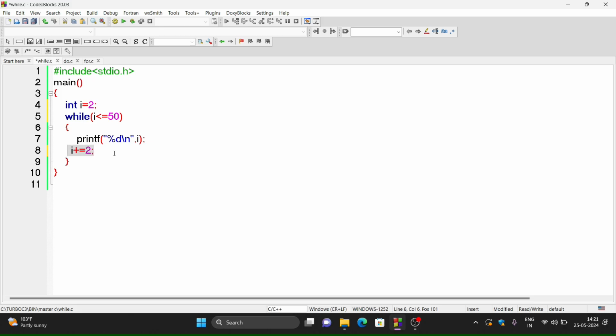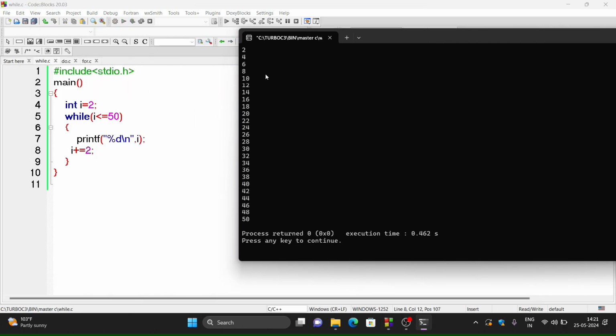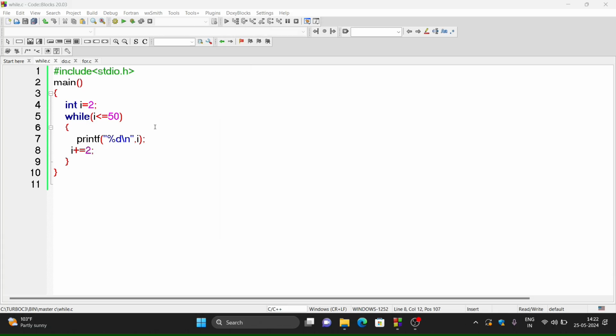So it is very simple to write. So let us run the program. See here the output: 2, 4, 6, 8. From 2, every value will be incremented by 2 and it goes up to the value 50. So this is about the increment part only. That means here I have incremented the value of the loop control variable.